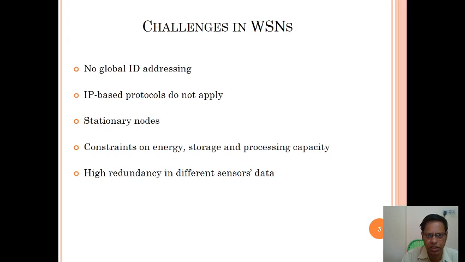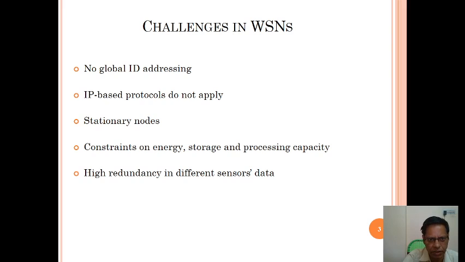What are the challenges in wireless sensor networks? As there is no global ID addressing, no global ID is required, and IP-based protocols do not apply. Internet protocol based approaches are not applicable. Stationary nodes are not there. There are constraints on energy, storage and processing capacity.